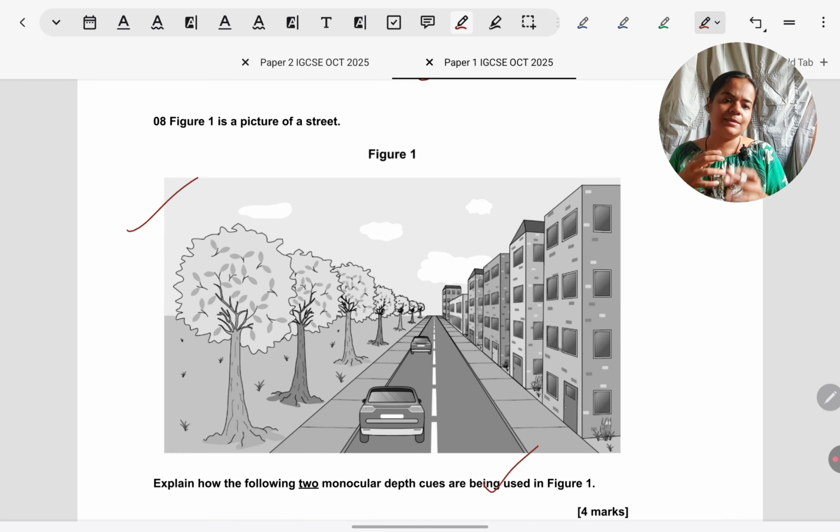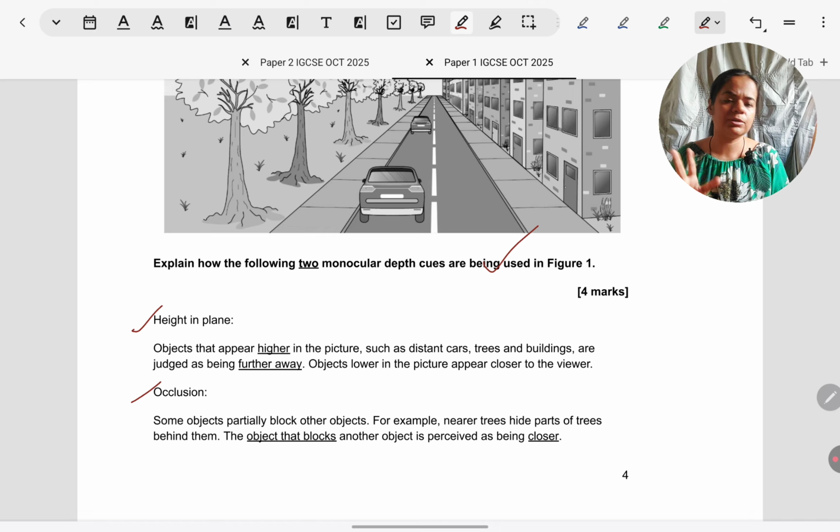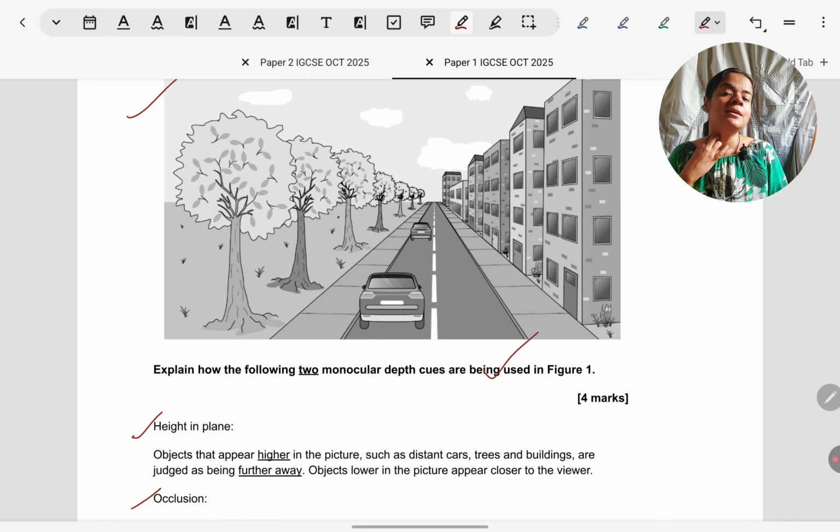In this photo, we can see some objects are looking small, some are looking big. So how do we use one eye or monocular cues to gauge the size and the distance of the objects, they're asking us that. Now we have learned about many monocular cues: occlusion, height in plane, size constancy, contrast, texture gradient. Out of that, they've specified in the paper we have to take only two, height in plane and occlusion. Though it is a photo, it is the same as if they would have given a scenario. What I would have told you, you have to use wording from the scenario to answer. So here, what you can see in the image, you have to use that to answer.